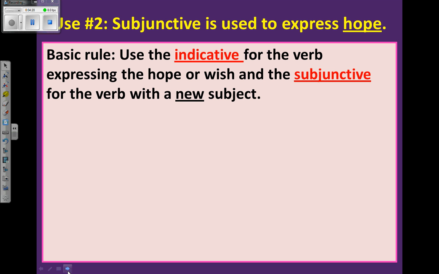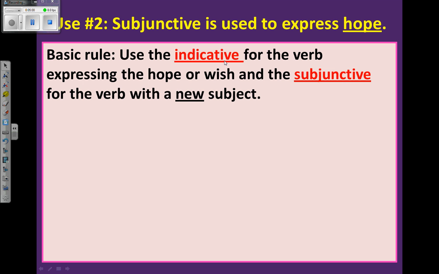Basic rule with this, which is similar to what I just talked about with impersonal expressions, is the first half of the sentence is going to use the indicative of the verb. Okay, you may not remember what indicative is, but the indicative is what you have been learning since Spanish 1. All the present tense, the preterite, the imperfect, all of that, that's considered the indicative. The other mood, as they're called, is the subjunctive mood. And the third mood is command, which you've learned, okay? So I'll be using the words indicative and subjunctive a lot.